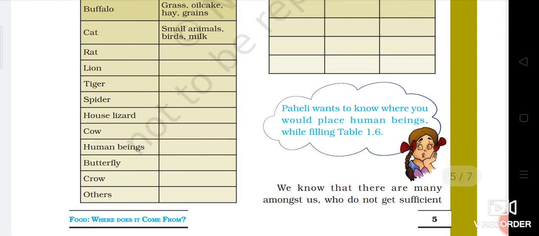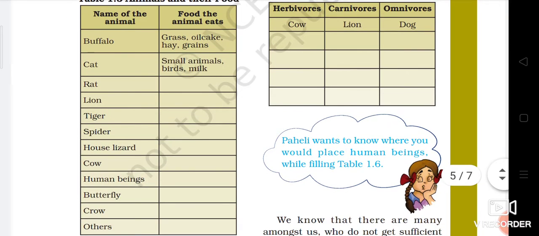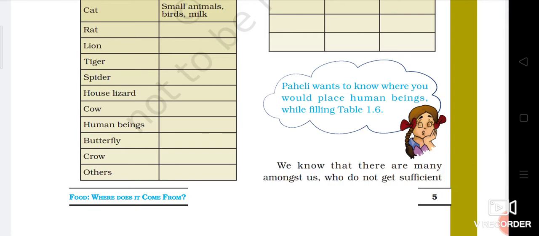House lizards. You have seen the house lizard in your homes. It always eats small insects, whether it's mosquito, whether it is cockroach, whether it is small butterfly. So it is also a carnivore. It will not eat dal bhat. Then cow, flesh eating or plant eating animal? We know that cow is a plant eating animal, so it is a herbivore.